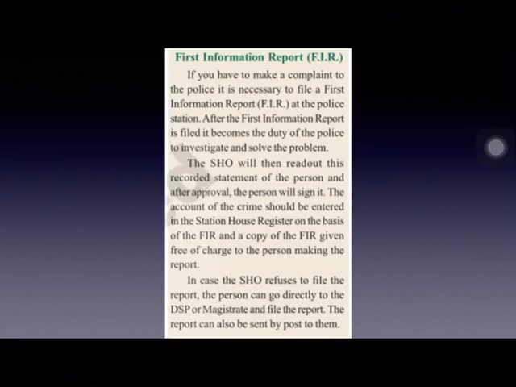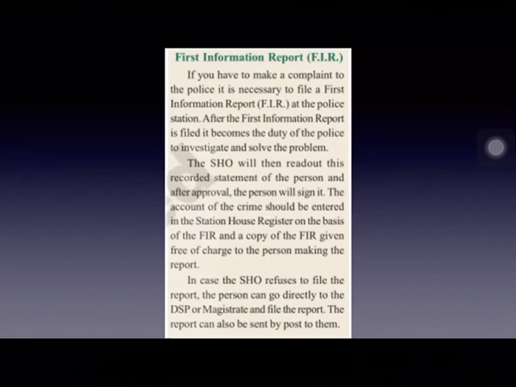After this, the complaint which contains all these details is known as First Information Report, FIR. You might have heard this word, FIR. And this complaint, which contains all these details, as we discussed above, is known as FIR. And the head of the police station is called Station House Officer, SHO. And in some police stations, the SI is the SHO. He himself is the Station House Officer.